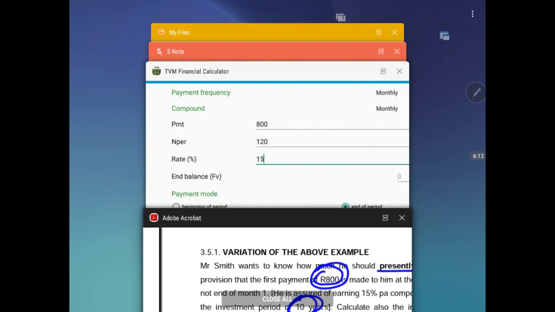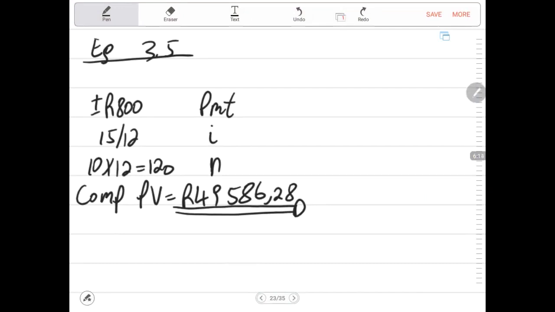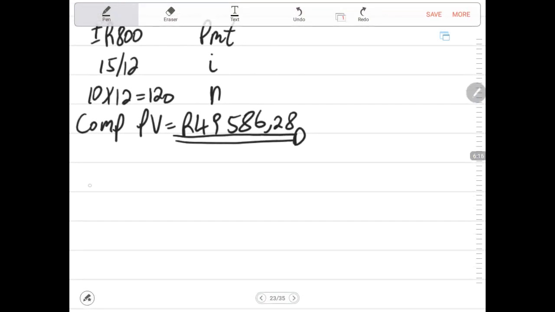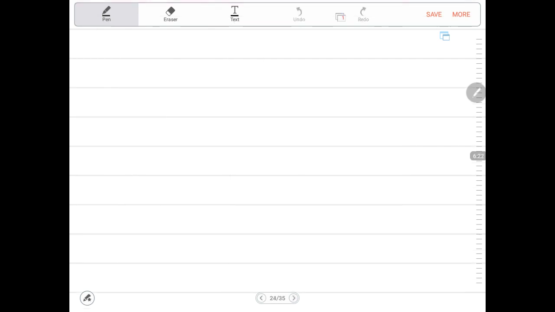Open up the page where I have to write. We are now doing 3.5.1, which follows my 3.5. Let me skip this page so that we don't remember what we did. 3.5.1 is the continuation of 3.5. We have plus minus an amount of 800.